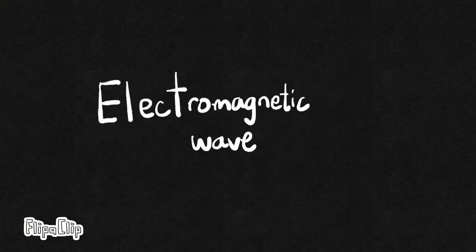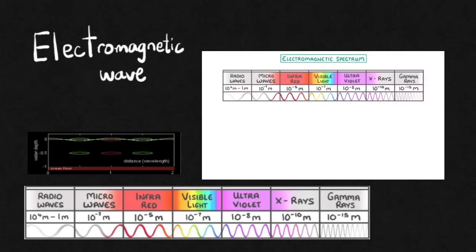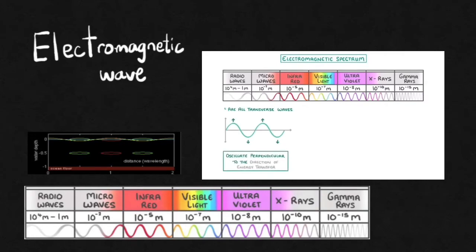Electromagnetic waves, or EM waves, are waves that are created as a result of vibrations between an electric field and a magnetic field. In other words, EM waves are composed of oscillating magnetic and electric fields. All of the electromagnetic waves are transverse waves, which oscillate perpendicular to the direction of energy transfer. In a vacuum, they have the same speed, which is 3 times 10 to the power of 8 meters per second.